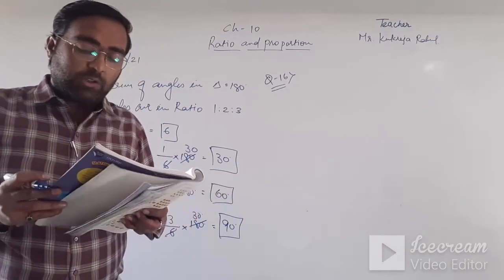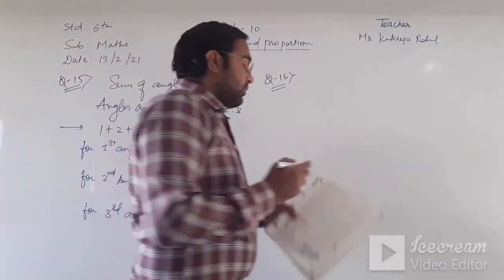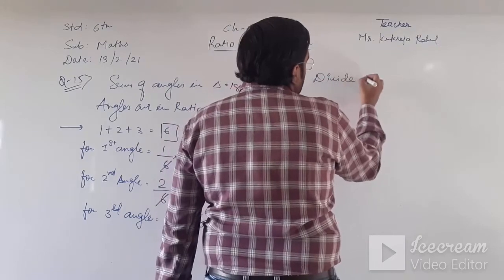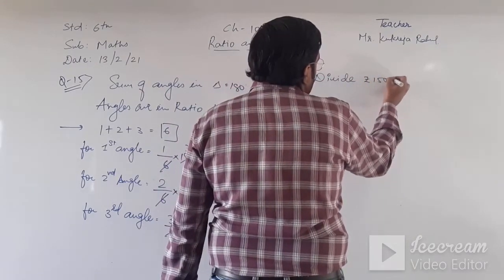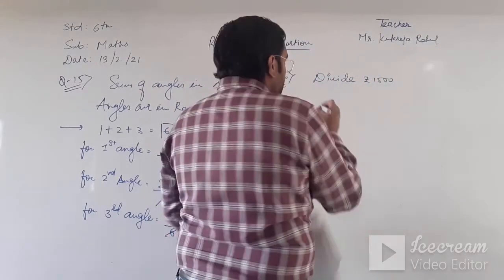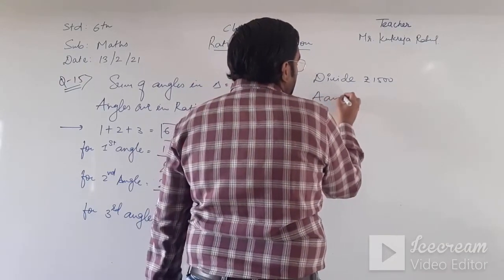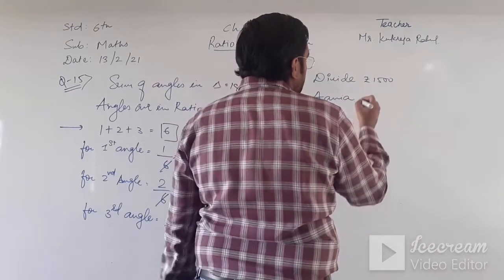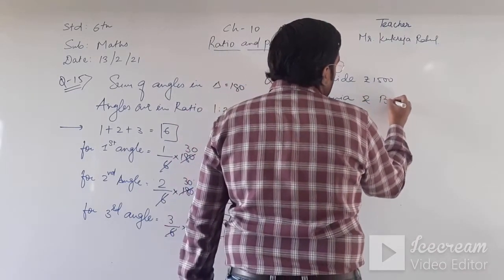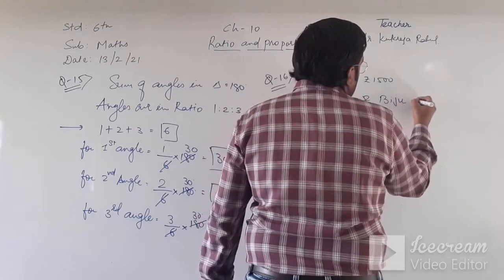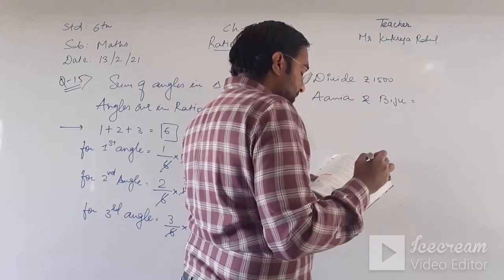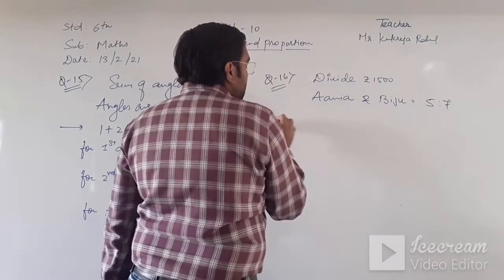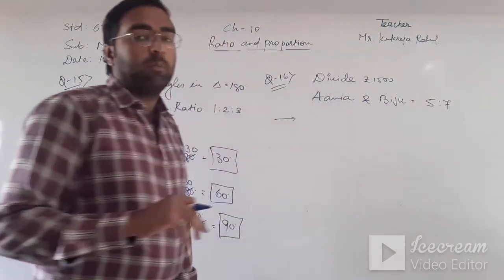How much will each of them get? So we divide rupees 1500 between Anya and Biju, and the ratio is 5:7. So similarly we are again using a similar method.